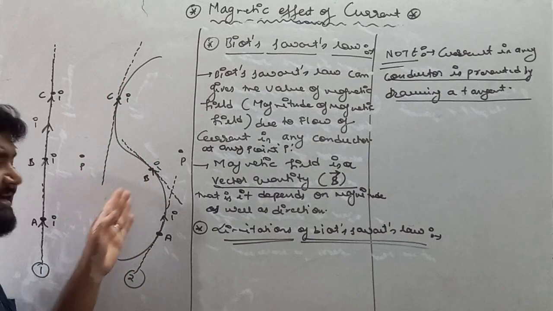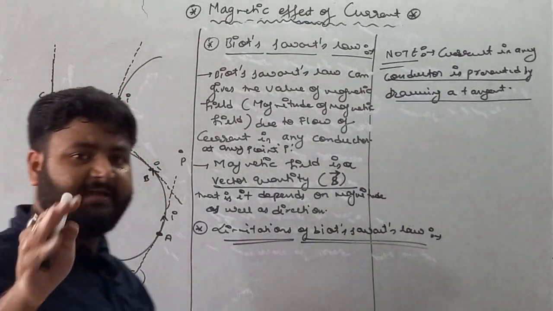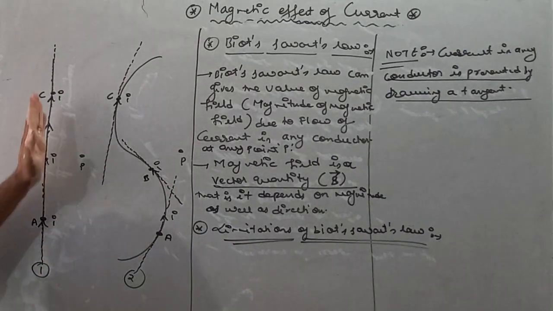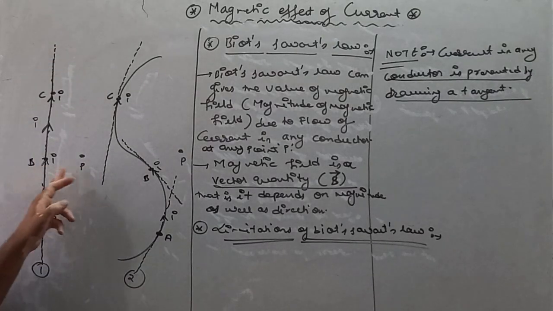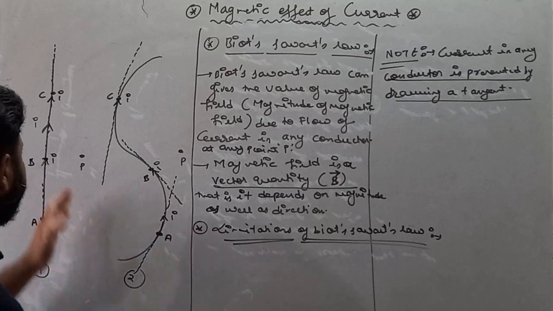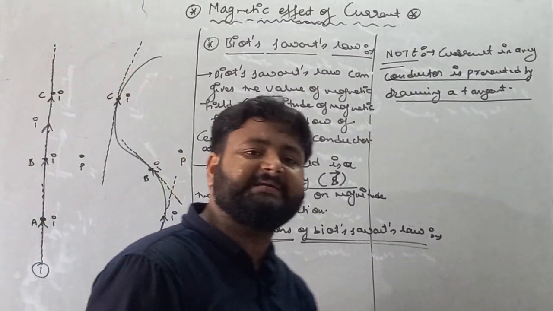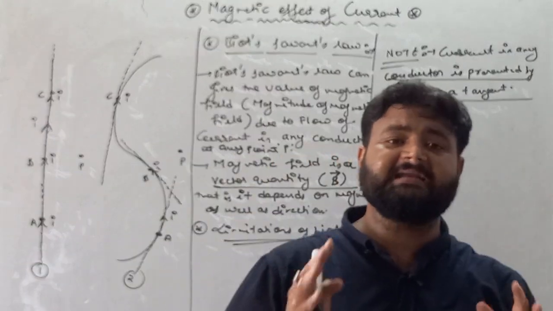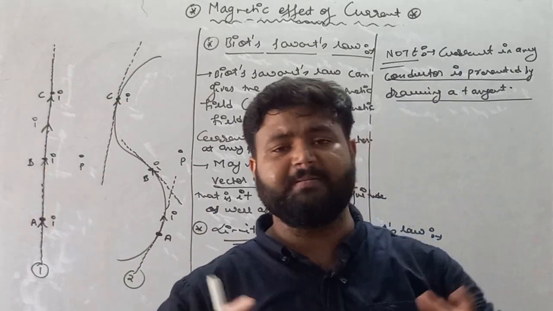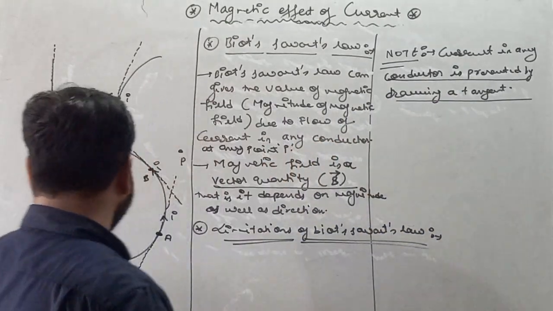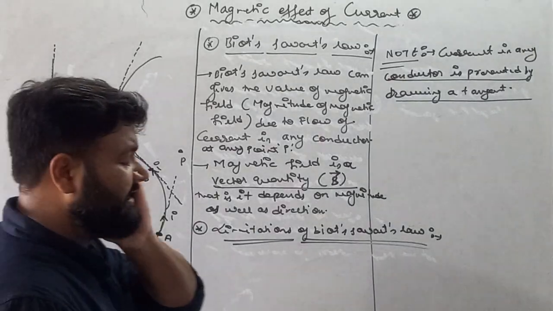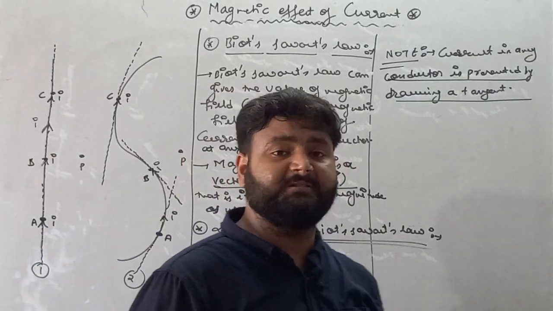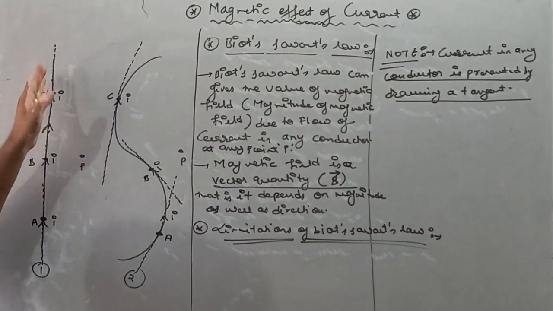Because if the wire is straight, then okay, since the current at each point on this wire is in the same direction, we are capable of finding the magnetic field at point P due to this straight current carrying conductor. We can calculate the whole magnetic field through this wire at point P, because at each point on this wire the direction of current is the same.